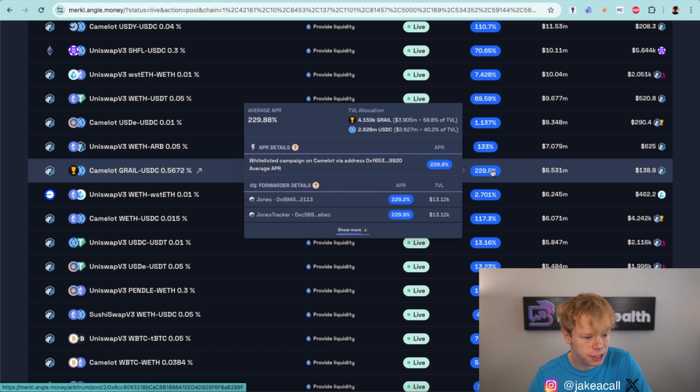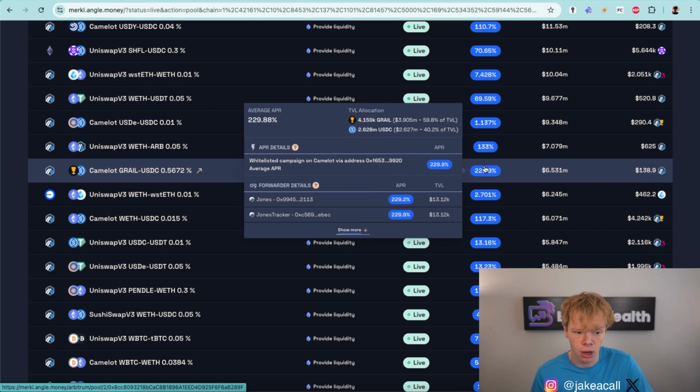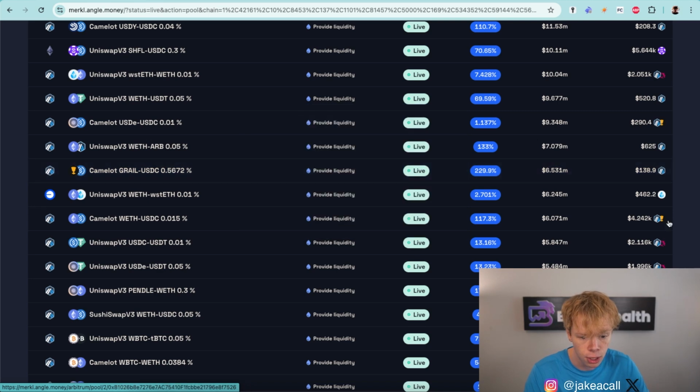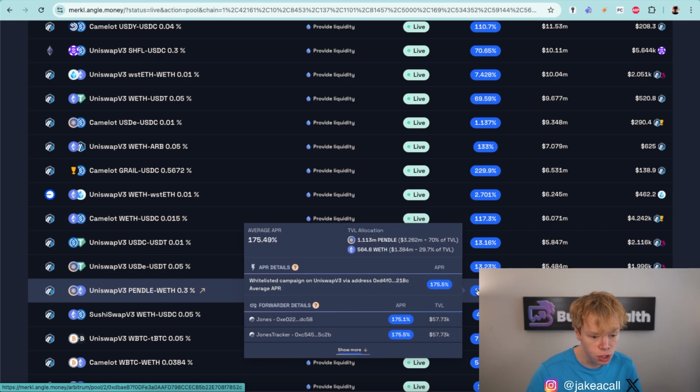Going further down this list, we have stuff like Grail to USDC. Grail is native to the Camelot platform, and this is obviously on the Camelot decentralized exchange, showcasing a 230% APR. So obviously do some research on the Grail token, make sure it's something that you want to include in the portfolio and that the tokenomics of it are pretty solid. Remember, some of these pools are providing Grail incentives, so there could be some selling pressure there. There's Pendle to Ethereum that looks to be doing 175% APR. That's pretty good in my personal opinion.